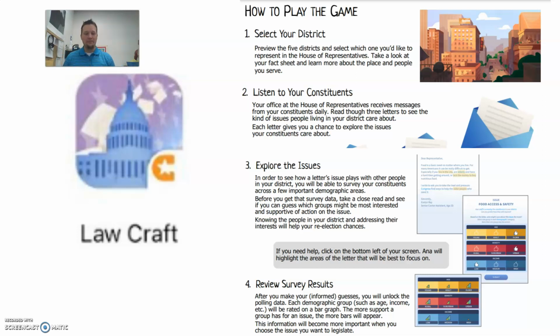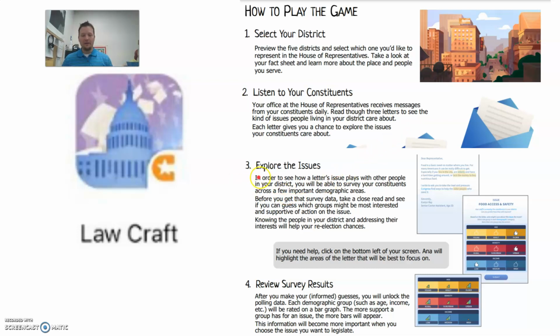One of the features this app does provide is you'll see a little speaker throughout the app, and if you tap on that, it'll read the explanation to you. So after you select your district, you're going to listen to your constituents. And a constituent is a citizen who lives in your representative area. So constituents are people who voted for you or people who you represent in the House of Representatives.